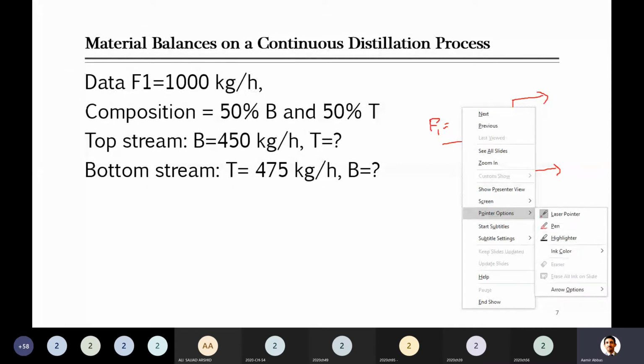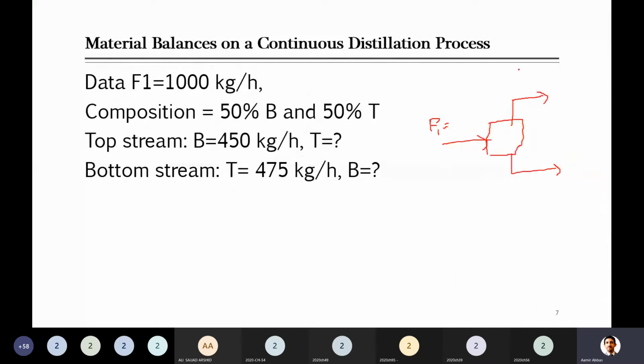Just mention the overall flow rate F2, and write its composition. Quickly solve this on your own. I am telling you to follow the steps which we have to follow while solving main problems here in material balance. And this is F3. We are not given these two flow rates. Okay, so this is only given to us.